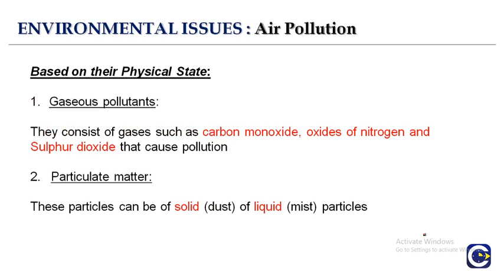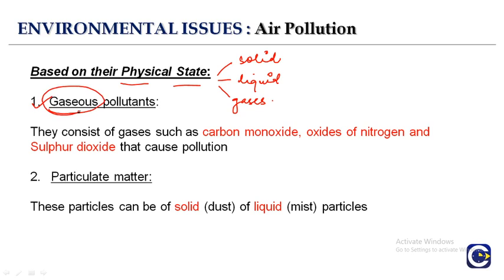Next classification is based on their physical state. Physical state, as we know, there are three states of matter: solid, liquid, and gases. So based on the physical state, one is gaseous pollutant. As the name suggests, they are released in the form of gases. So these consist of gases such as carbon monoxide, oxides of nitrogen, and sulfur dioxide, that are causing the pollution.